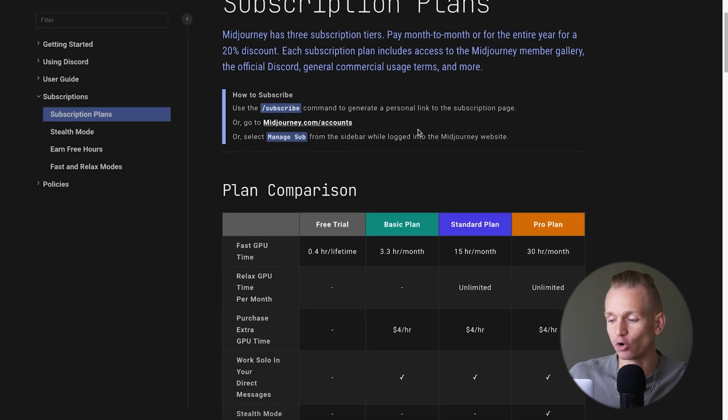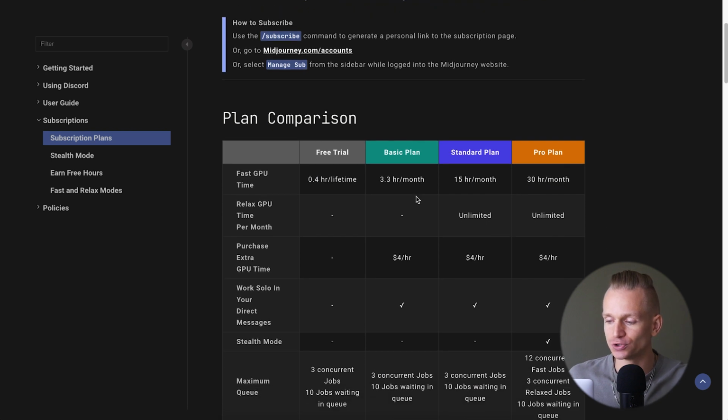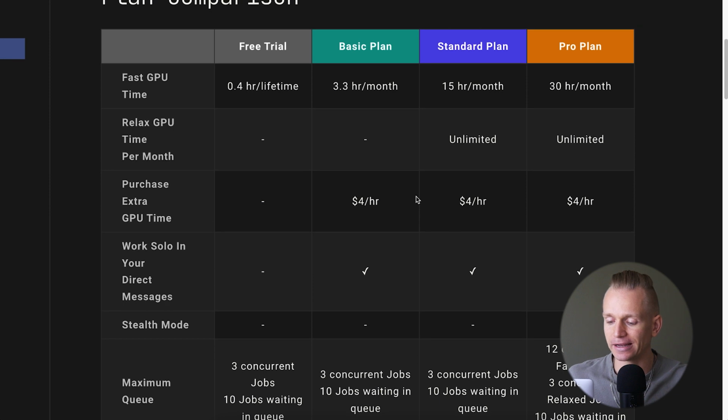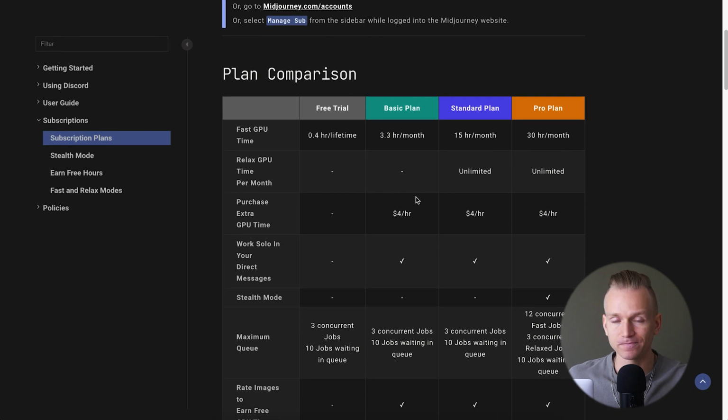So if you will need more images, you can go to get a paid plan of Midjourney. And again, I'm not going to go into the whole thing, but I will leave some links, you can go check it out yourself.